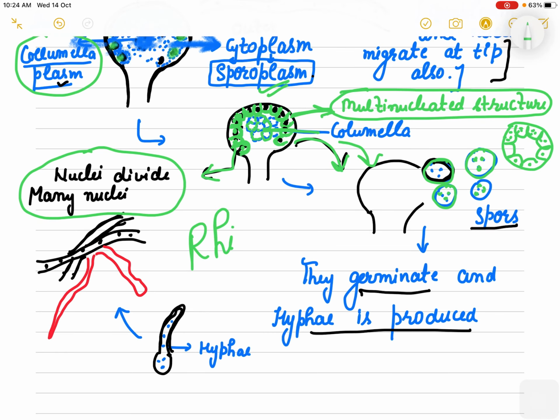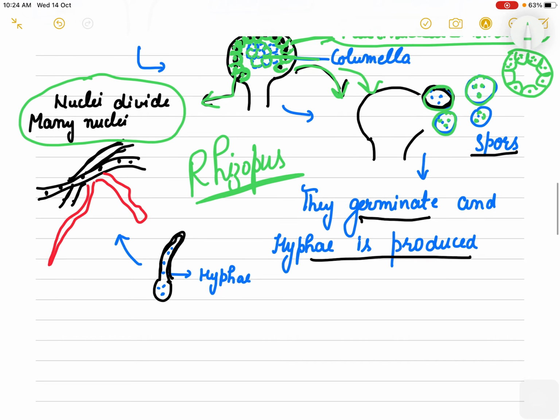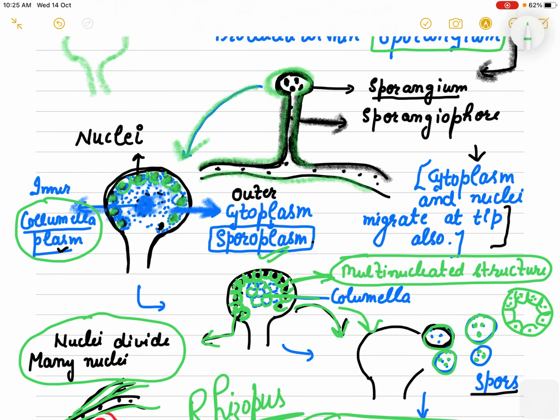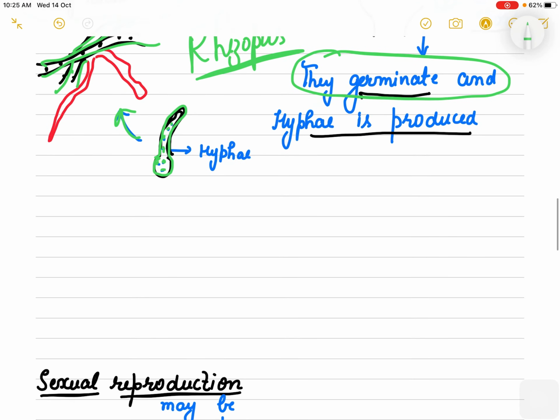Rhizopus, we are talking about the Rhizopus, a member of the Phycomycetes, and these spores germinate, and on germination the first structure which is formed is the hypha, right? This hypha has the nuclei. This hypha then further changes into a branched, multiple mass, the branched mycelium, right? So this is the asexual reproduction, how these Rhizopus divide